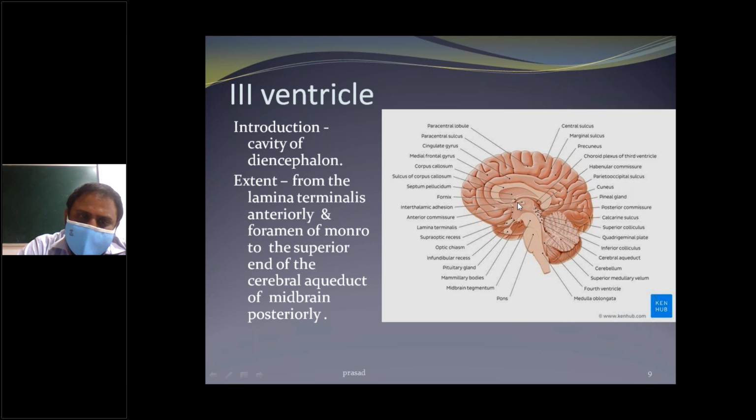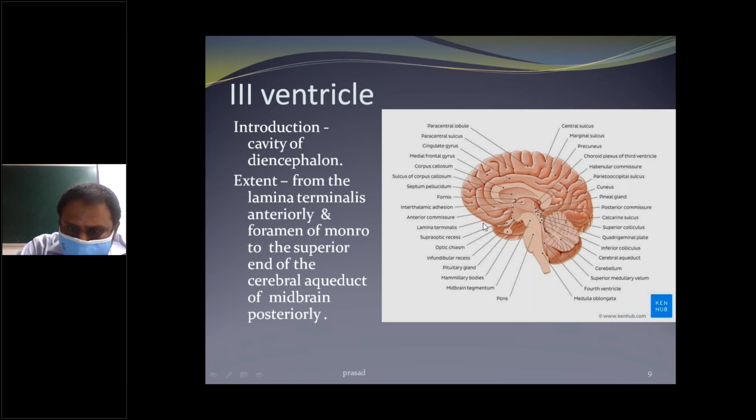Anteriorly it is an extension from the lamina terminalis and the interventricular foramen, and posteriorly it continues to the cerebral aqueduct, the aqueduct of the midbrain, at its superior end. Anteriorly the lamina terminalis, posteriorly the cerebral aqueduct, which is in the superior part of the midbrain.